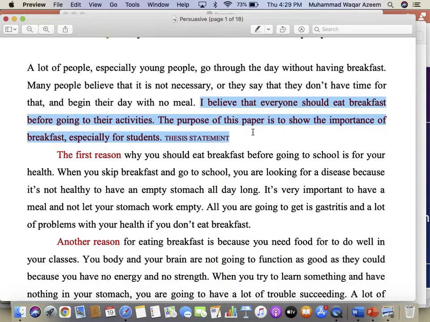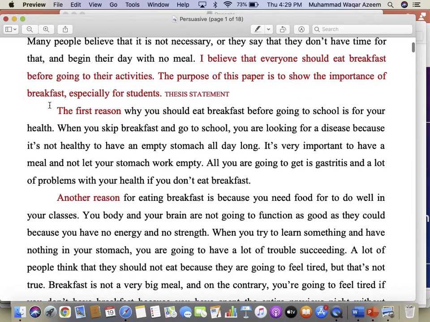In the same manner, when you write your persuasion essay or persuasion paragraph, you should have a very clear topic statement right in the beginning. What is your position about it? Don't think too much about it. Just take one position and then support it. So how to support it? Please continue.